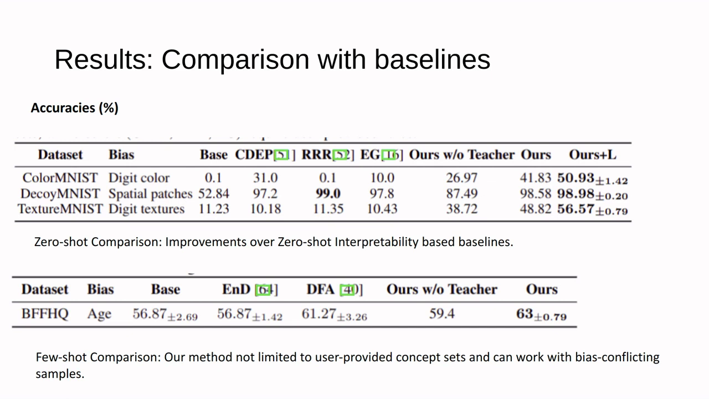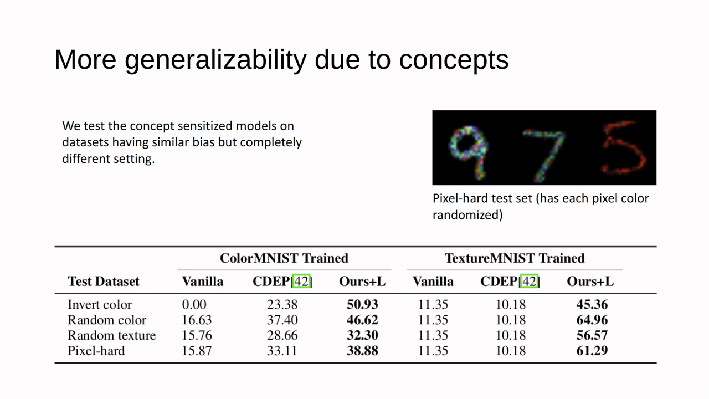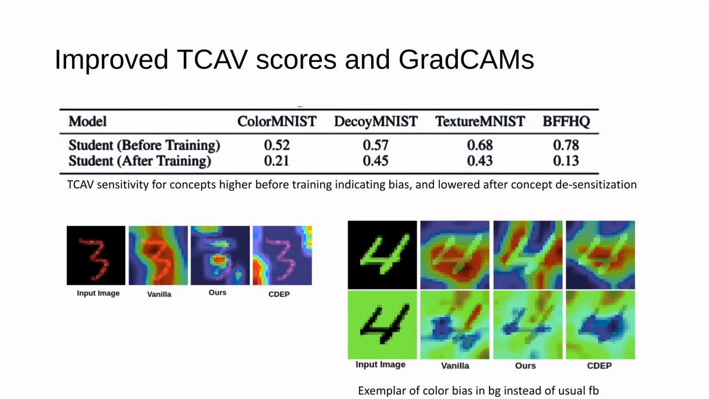Our method is not limited to user-provided concept sets and can work with bias conflicting samples, of old versus young for example. We additionally get more generalizability due to the use of concepts, as seen by better results on testing the color-MNIST and texture-MNIST trained models on different test settings. Our method also observes reduction in model sensitivity by decreased TCAV sensitivity scores, in addition to improved accuracy and generalizability. GradCAM visualizations also demonstrate that our method brings model focus back on digit shapes from biased textures or color.